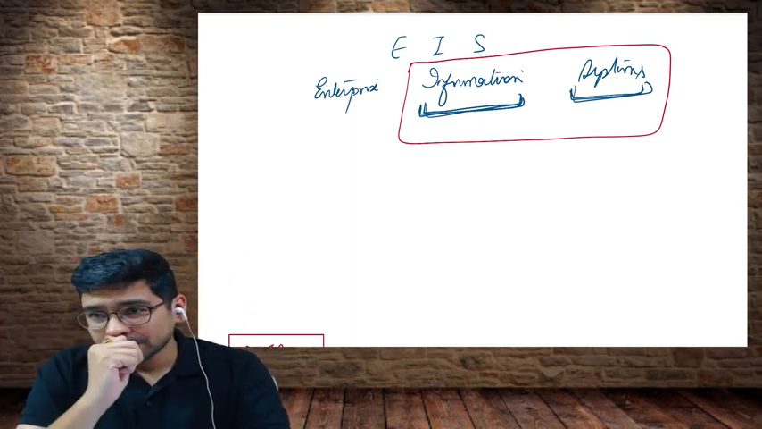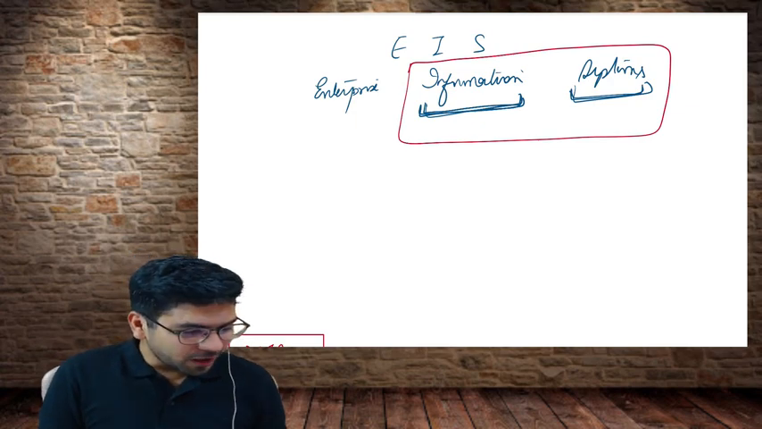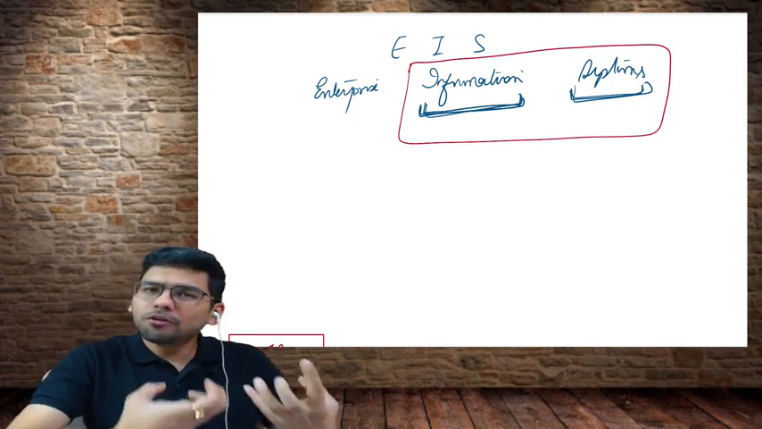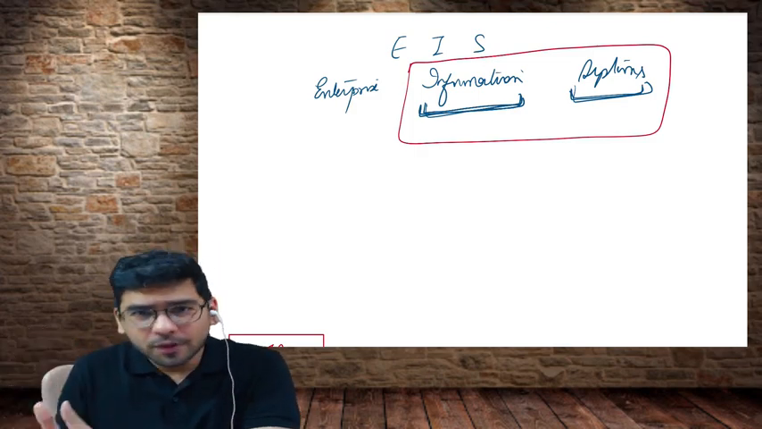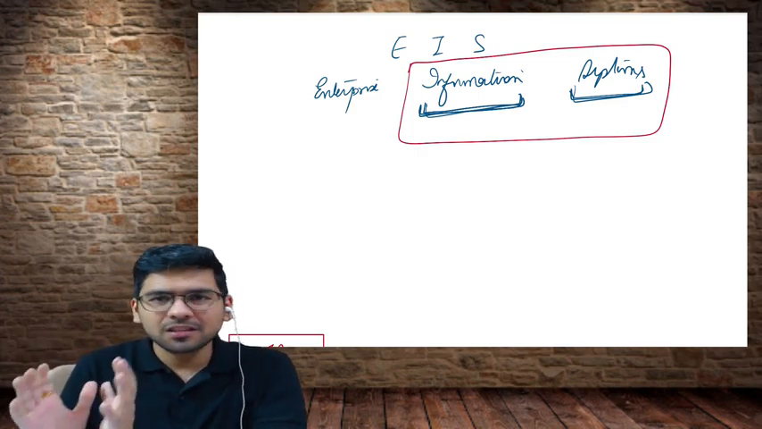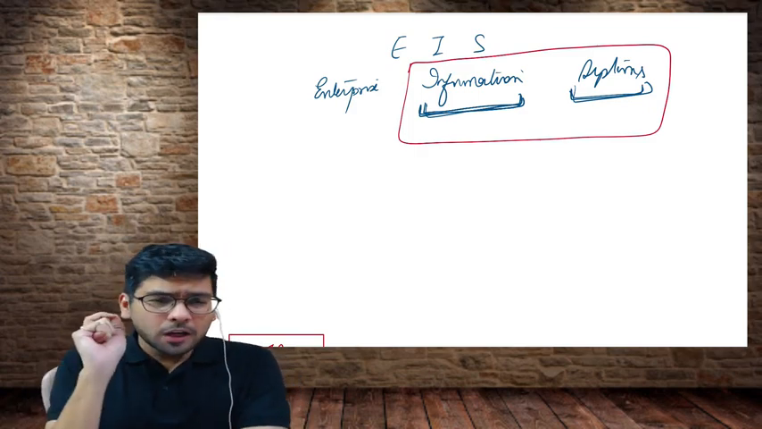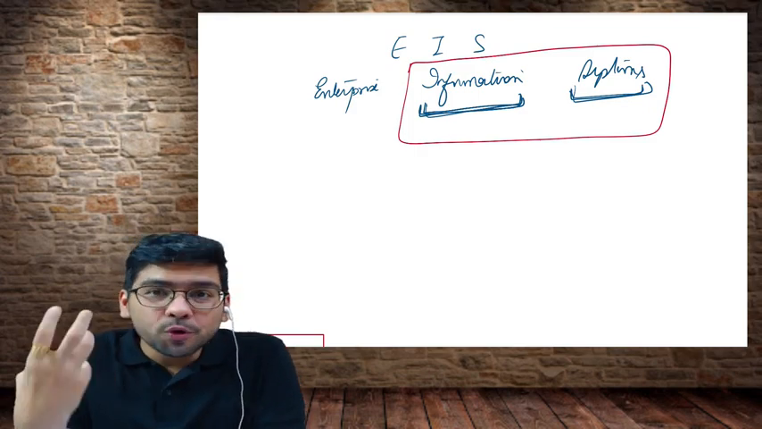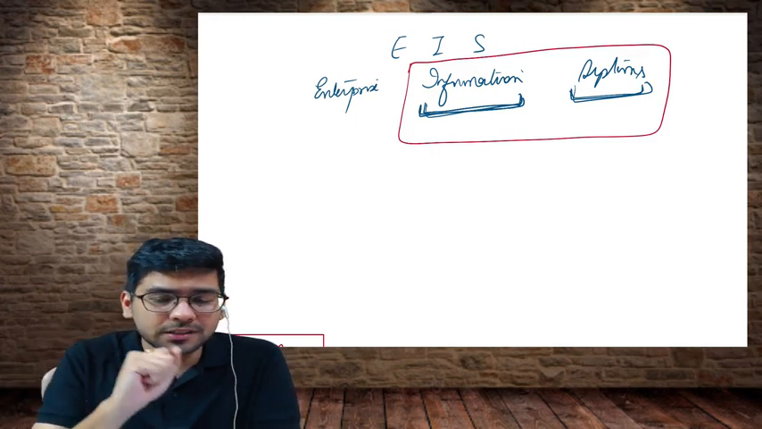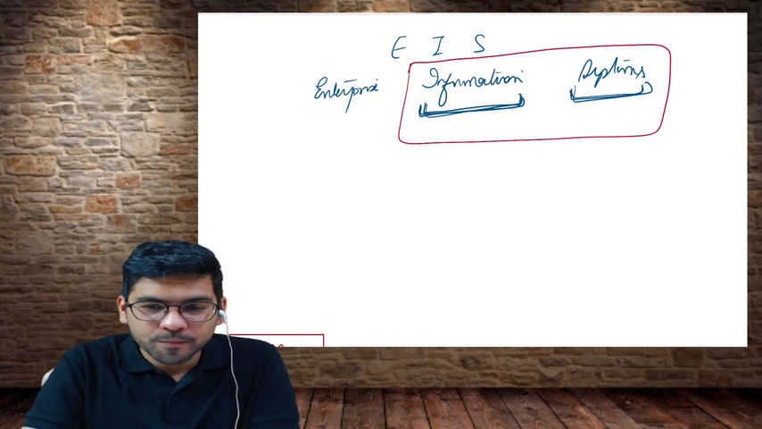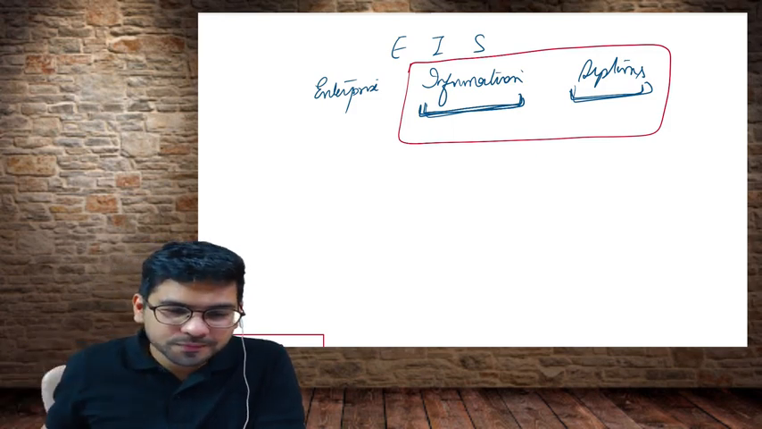So any system through which some information is generated, which is ultimately going to help people or managers in taking decisions, can be called an information system. Now, a lot of organizations use computers to make or take decisions. So can a computer be an information system? Yes or no?